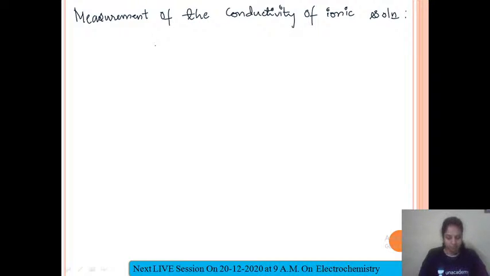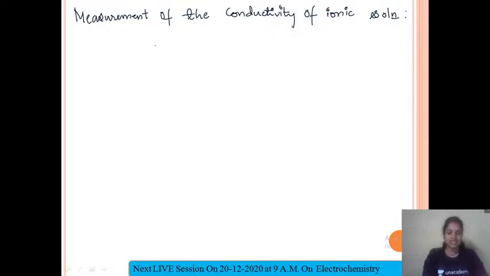First one is if you pass a direct current, then it will change the composition of the solution. And second one, a solution cannot be connected directly to a bridge like metallic wire or any other solid conductor, because there may be a short circuit or something. So there are two problems while measuring the conductivity. First, if you pass a direct current DC, the concentration or the complete composition of the solution will change.